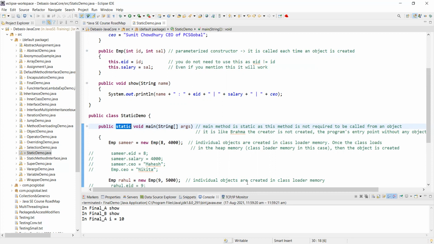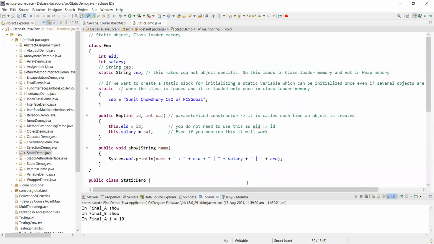Now let us start with static, objects and the class loader memory. Class loader memory we have already discussed in the previous class. What happens whenever a class is instantiated into an object, that is, when a class comes into use? Otherwise, it's just a declaration.